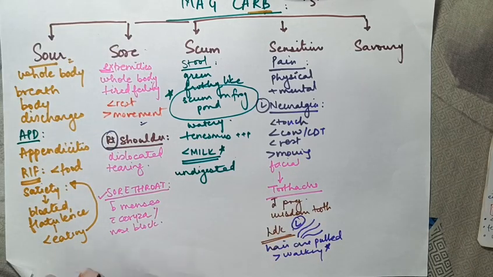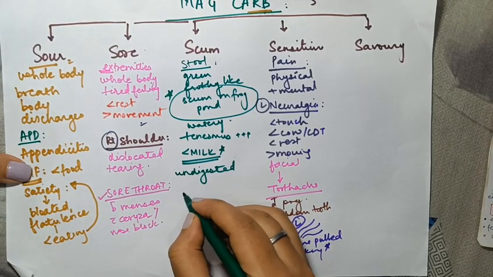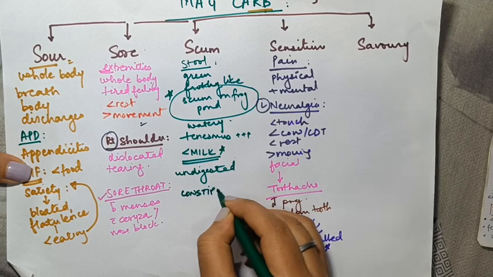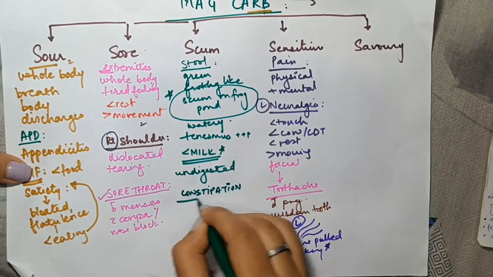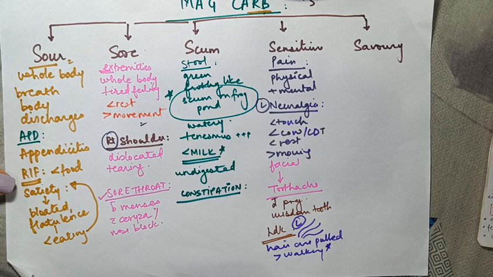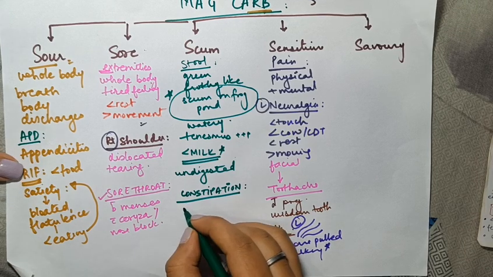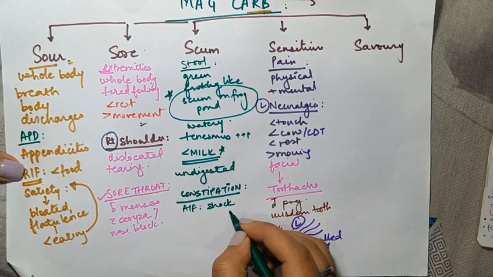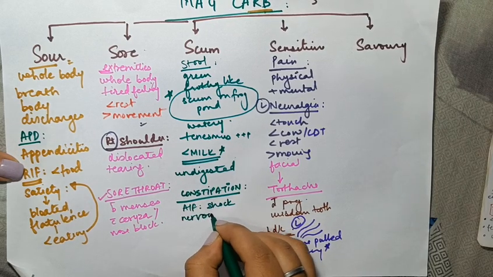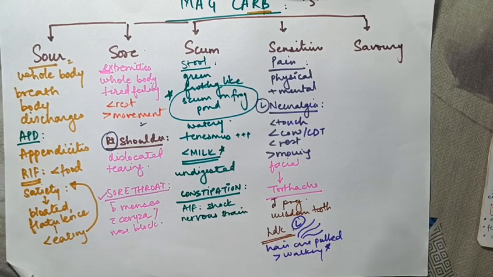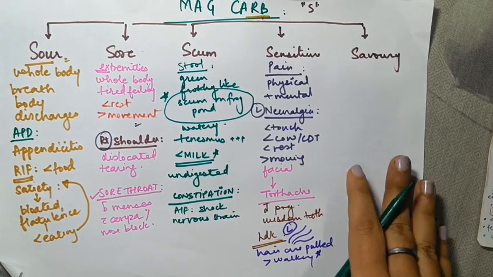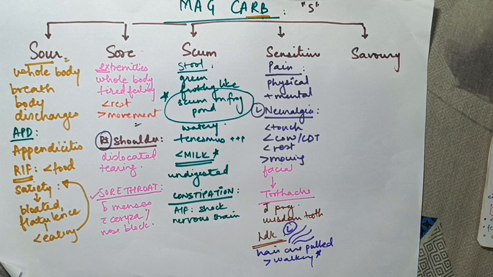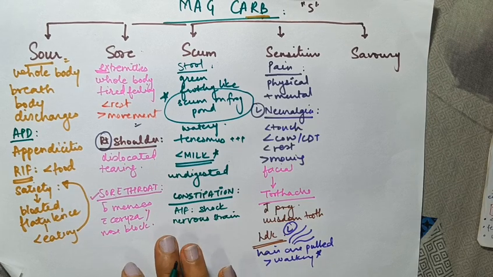One symptom, now whenever we talk about diarrhea, the remedies also have constipation, and there is a peculiarity about constipation as well. Now, what is the constipation of Mag carb? Constipation is actually an ailment from shock, mental shock or nervous strain. It's a very different ailment, and it would be difficult to find this in an individual where they say that, oh, I had a very severe bad news delivered to me, post which I haven't passed stools. But that's there in Materia Medica, so we'll take it.